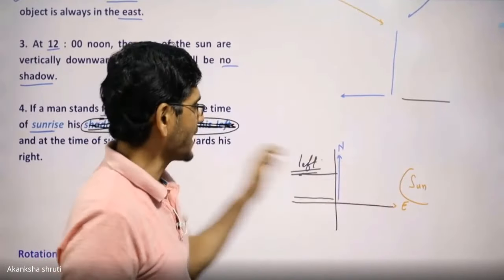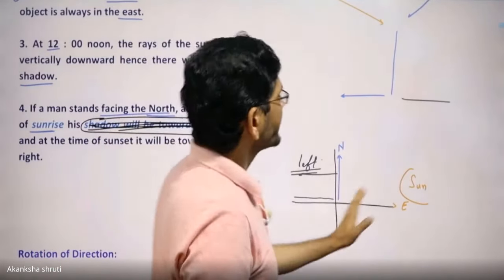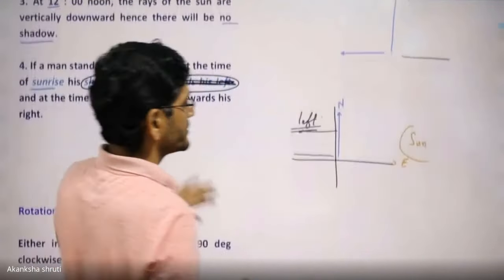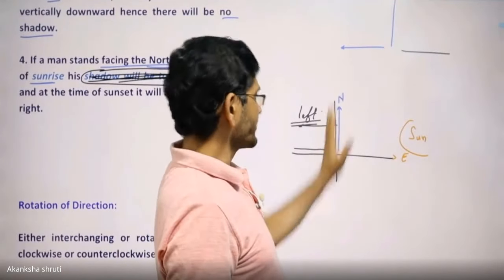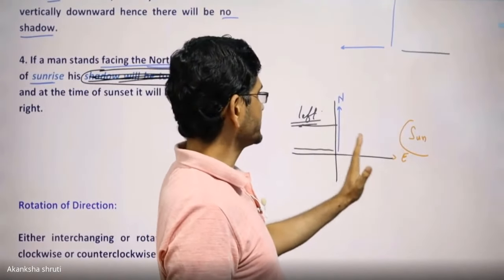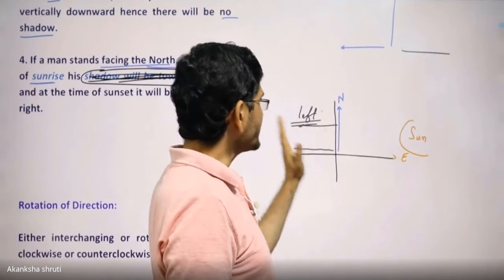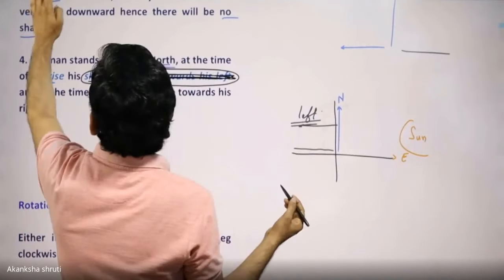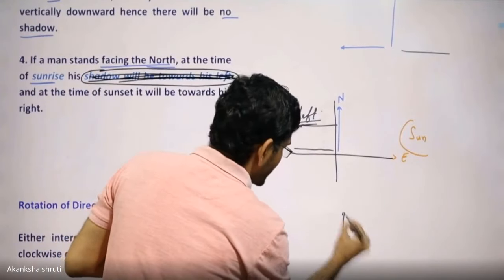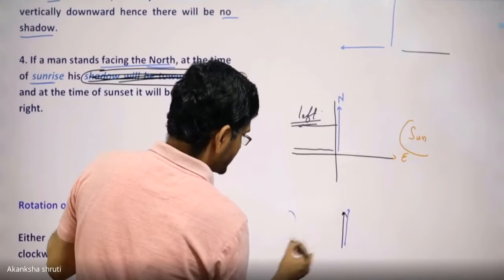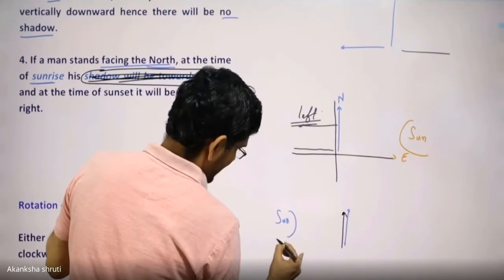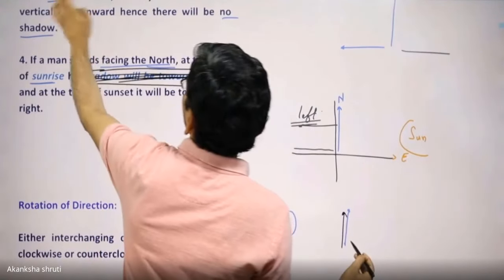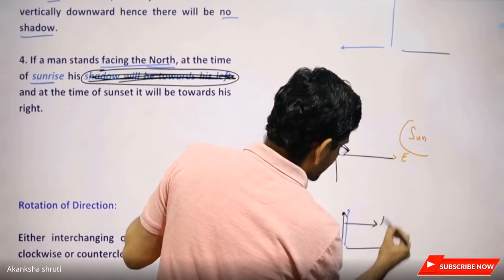Students, it is at the time of sunrise or it is forenoon condition. If it is asked the man is facing north or even south, and it is afternoon condition, then this shadow will be right hand side or on the right. Means even if the person is facing like this toward north, this is the sun at sunset we are considering, then this shadow will be in this direction. This direction is our right.